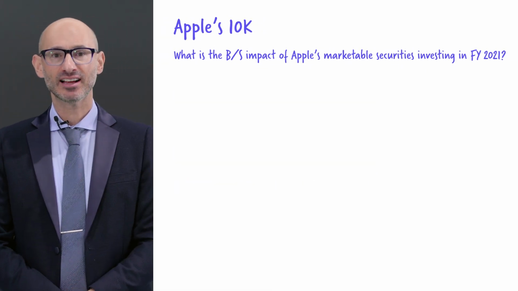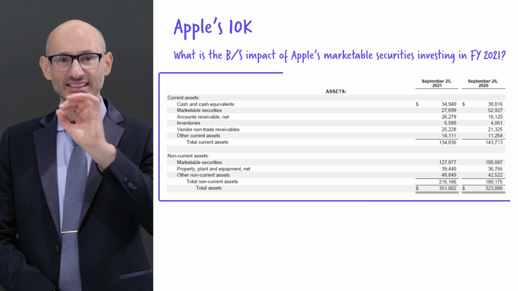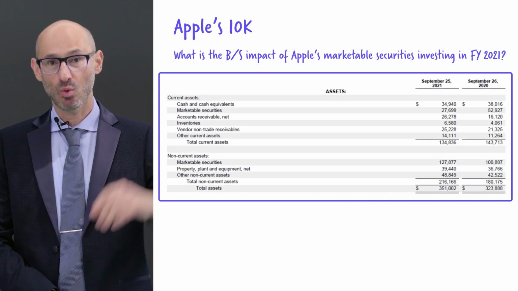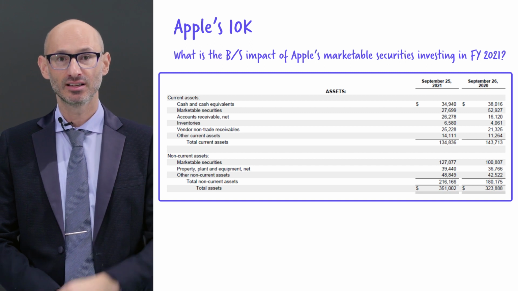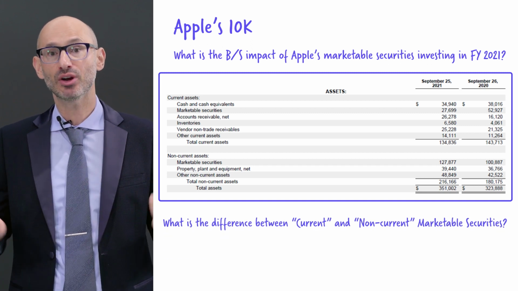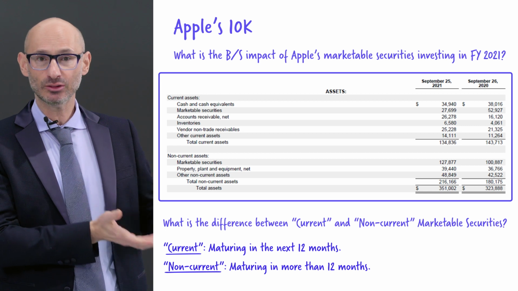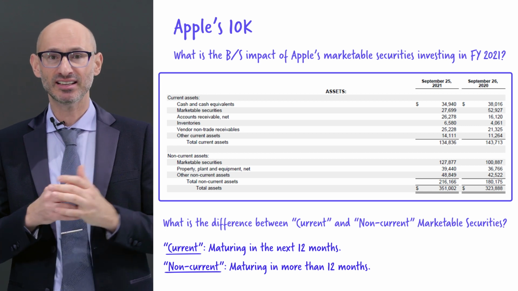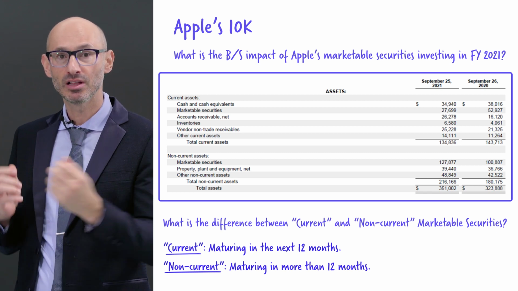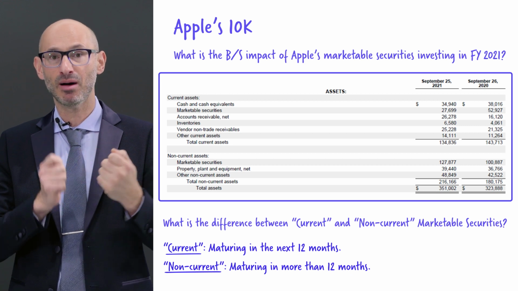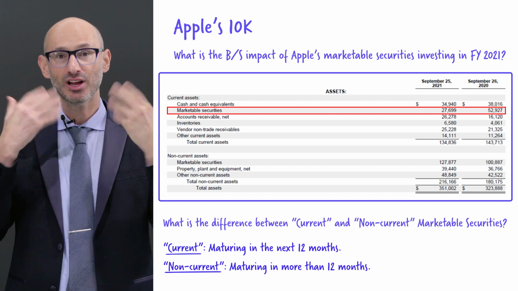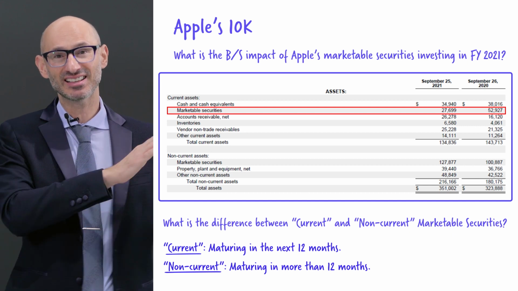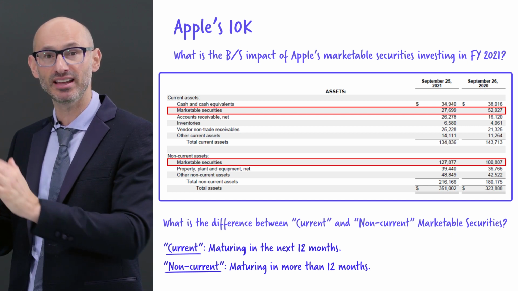Next, I show the extract of the balance sheet. You will see that Apple has two entries, one under current assets and another under non-current assets. The difference between them is duration. One is for less than 12 months, while the other is an investment for the longer term. You will see under current assets there are marketable securities worth 27.6 billion, while under non-current assets there is another 127.8 billion.